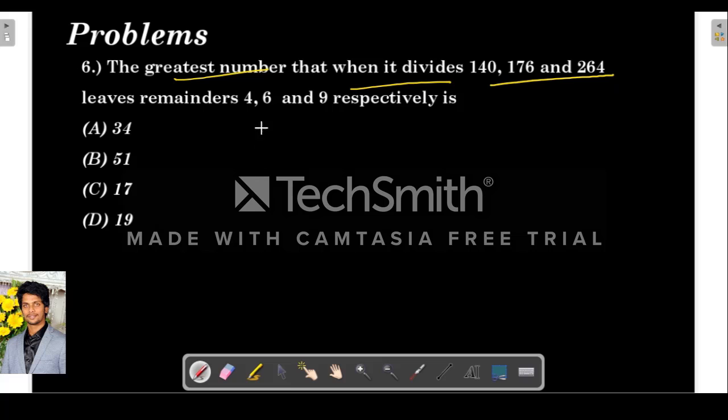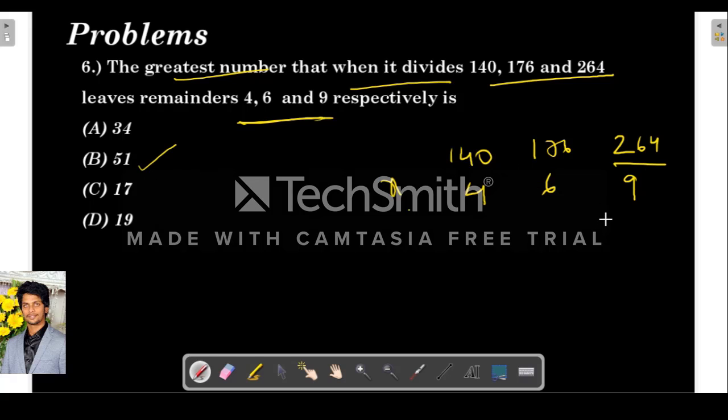The next question is: the greatest number that when it divides 140, 176, 264 leaves remainders 4, 6 and 9 is. So when the number x divides 140, it leaves remainder 4. When it divides 176, it leaves remainder 6. When it divides 264, it leaves remainder 9. Actually, this kind of question we can verify from the options also.